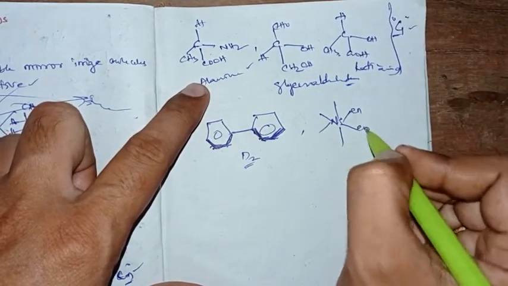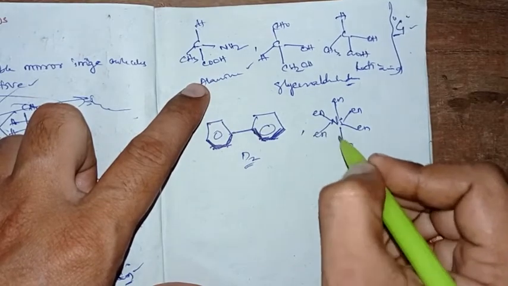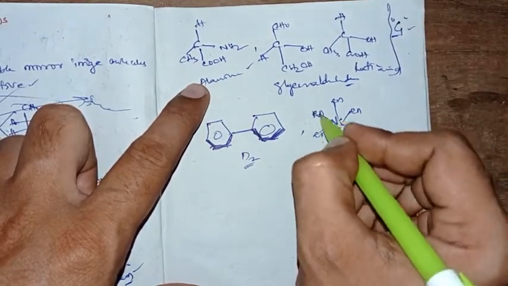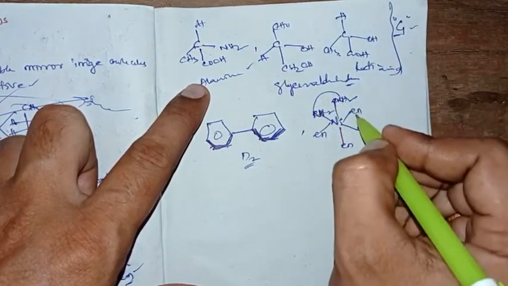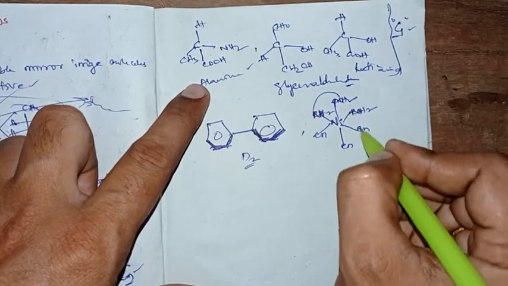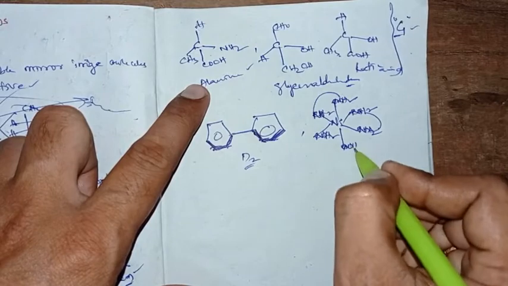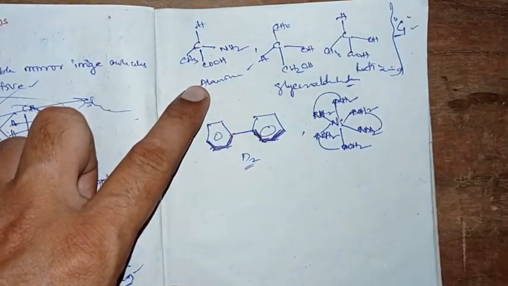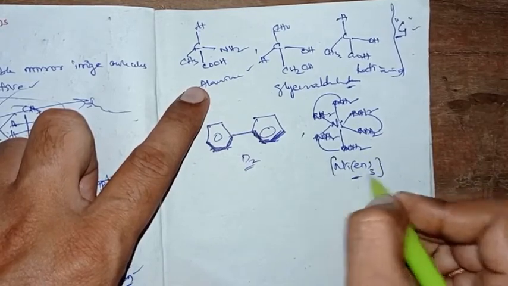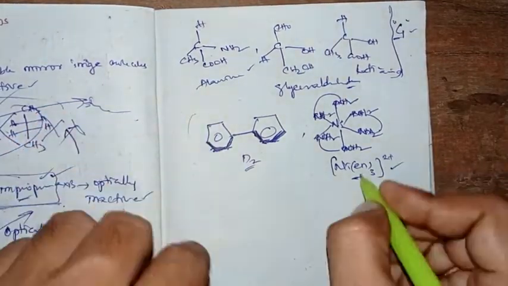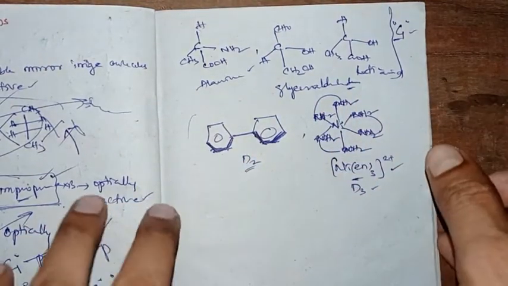Tris ethylene diamine complex, sorry, NH2, these are NH2, there will be bridging, right. This moiety, the tris ethylene diamine nickel 2 complex, also belongs to the D3 point group, thus this moiety is also optically active, right.